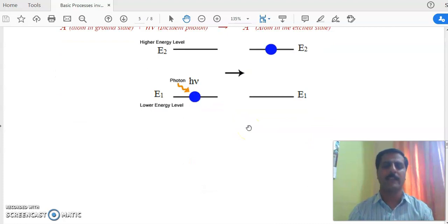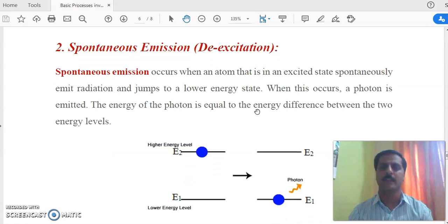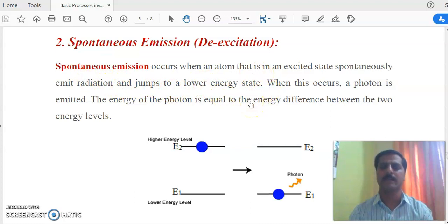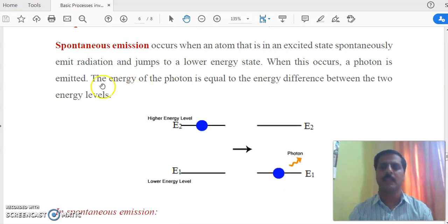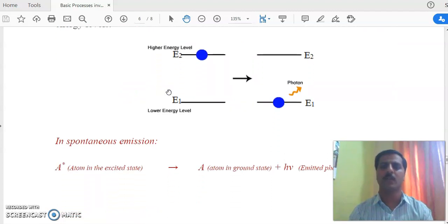Now come to the second, spontaneous emission. Spontaneous emission occurs when an atom in the excited state all of a sudden emits radiation and jumps to the low energy state. When this occurs, a photon is emitted and the energy of that photon is also equal to the difference of the two energy states.